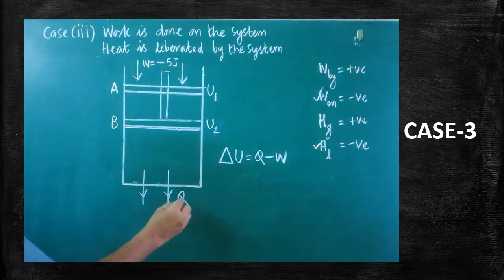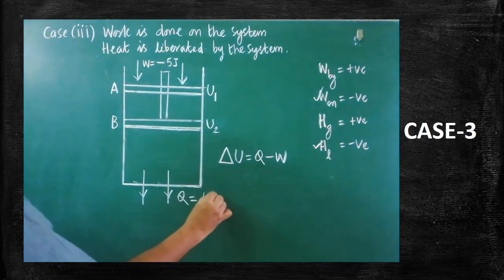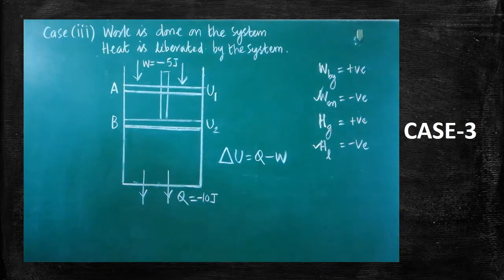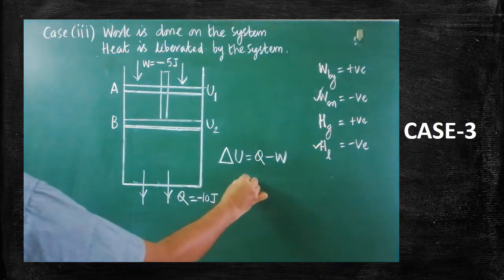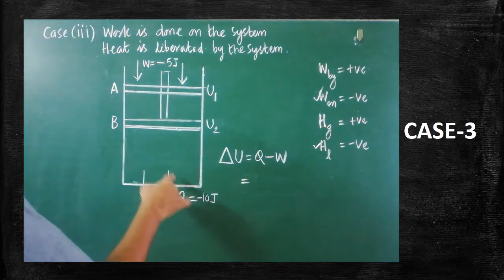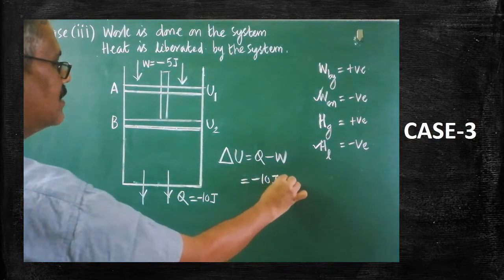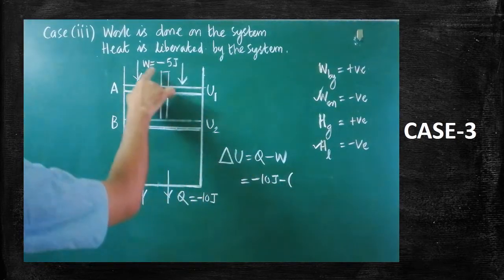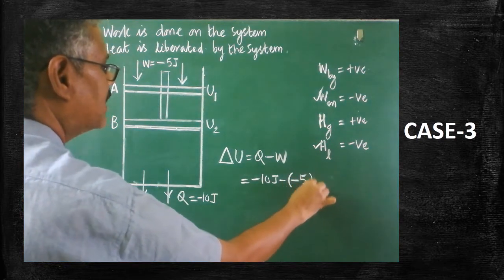Let us imagine 10 joule amount of heat is liberated, so that can be taken as negative. Substitute both values in the first law of thermodynamics formula. The value of heat liberated is taken as negative, therefore minus 10 joule must be written. Already in the formula a minus sign is there. Since work is done on the system, the value of work done must be taken as negative.